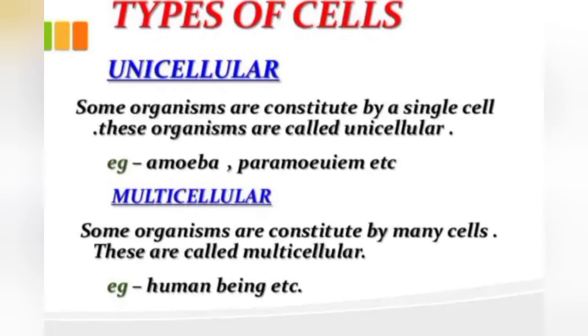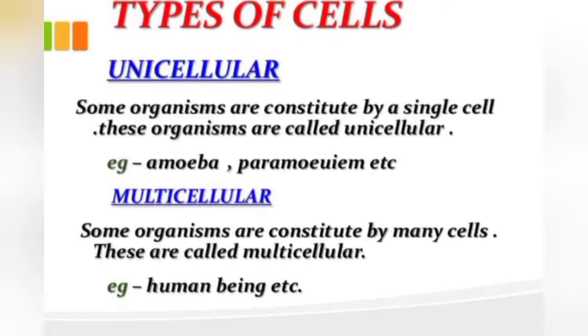Now we will discuss types of the cell. According to the number of cells present in different organisms, they are classified into two types: unicellular, having a single cell, and multicellular, having many cells.